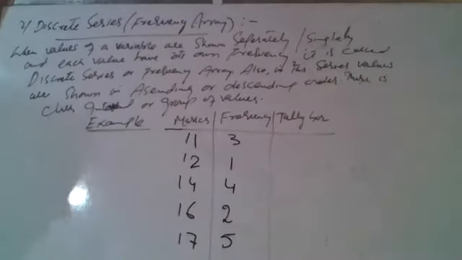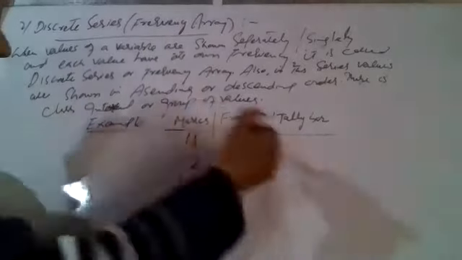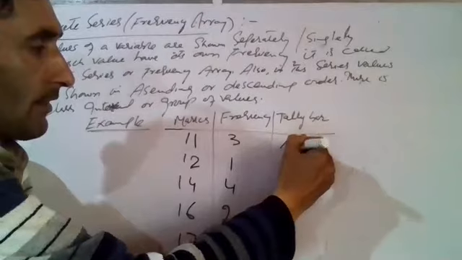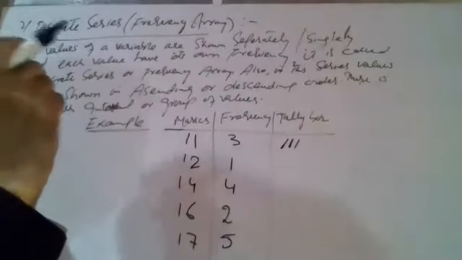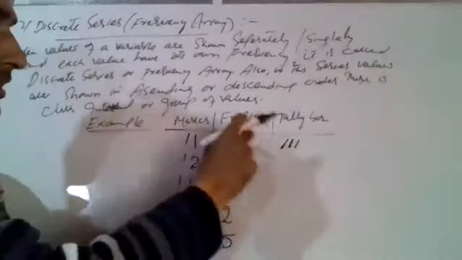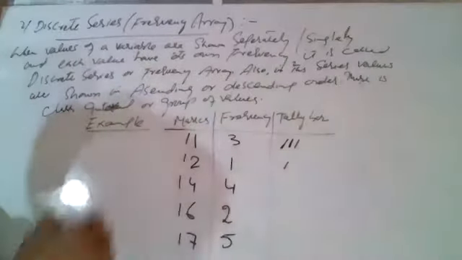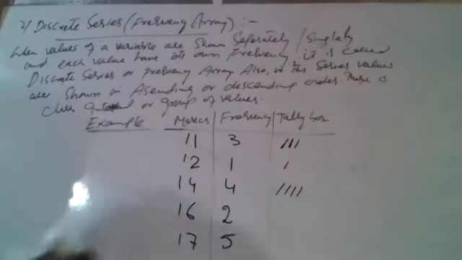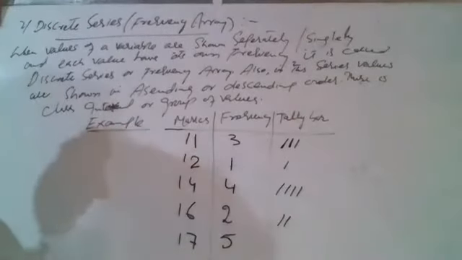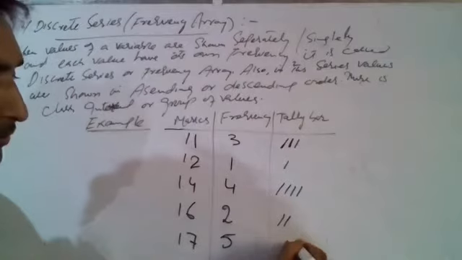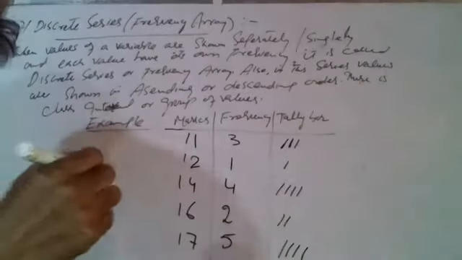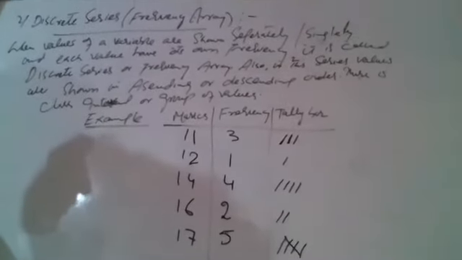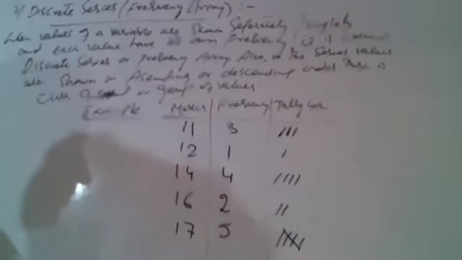How to show the tally bar? When we draw 3 lines, this represents 3. One line represents 1, 2 lines represents 2. So this is tally bar. Here it is 1, this is like this. 4: 1, 2, 3, 4. 2: 1 and 2. 5: 4 लाइनें डालनी है, फिर एक लाइन ऐसे डालना है. ये हो गया 5.